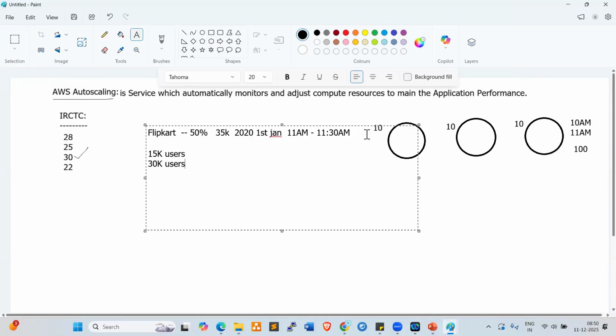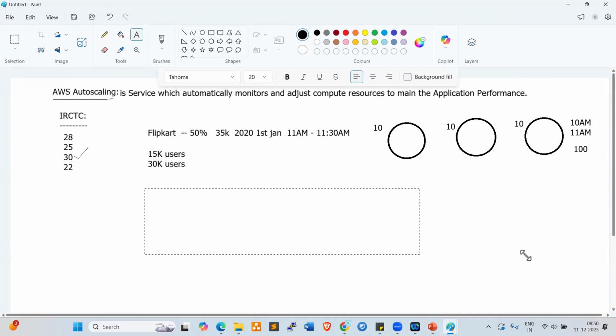One more example. These are all examples; auto scaling is a very, very core service. In our home, there is a birthday function. We invited 200 people, but 500 people attended.